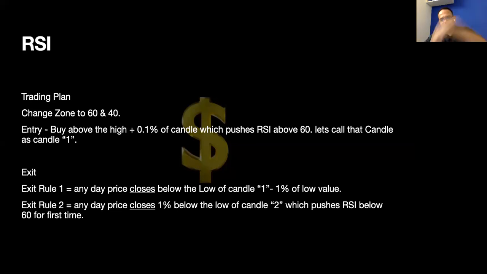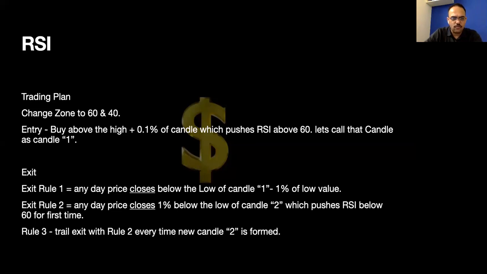Or, if any subsequent candle pushes the RSI below 60, we will call it candle two. I know it will not make any sense right now, but don't worry. Just remember candle one and candle two. Take a snapshot of this trading rule. This is the entire trading rule you need for RSI. Take a snapshot and get ready for your journey in RSI.